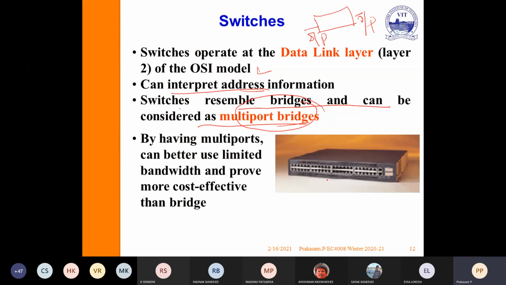Since the switch has multiple ports, it can make better use of limited bandwidth and prove more cost effective than bridges. Because with bridges, suppose I want to connect one segment with 3 segments, I need a minimum of 3 or 4 bridges. But with a single switch, you can interconnect a larger number of segments.